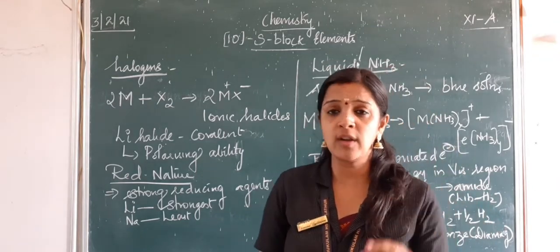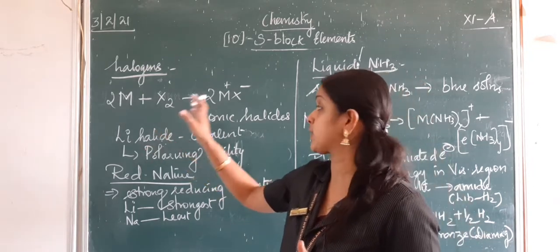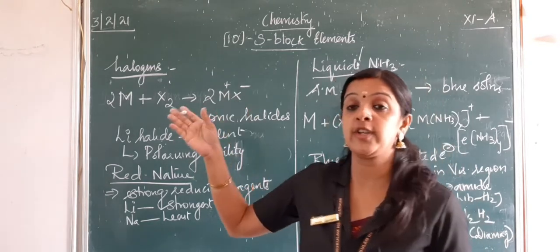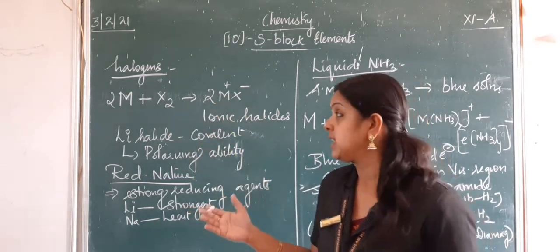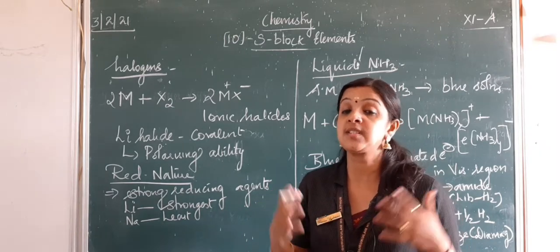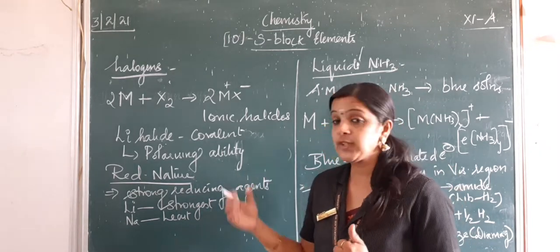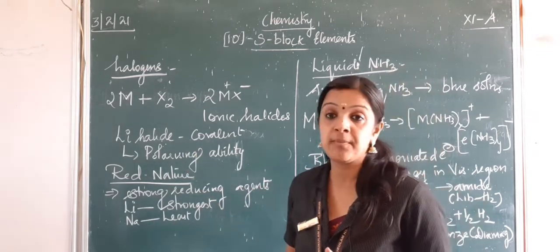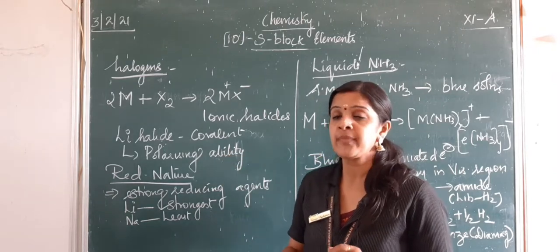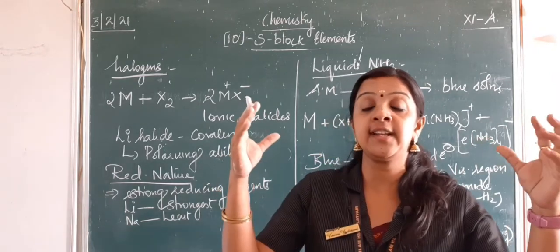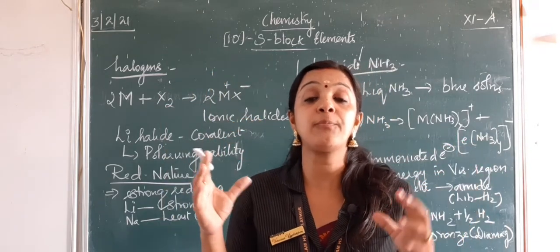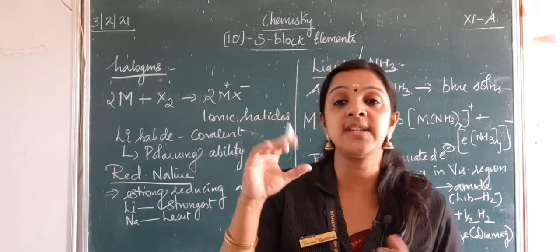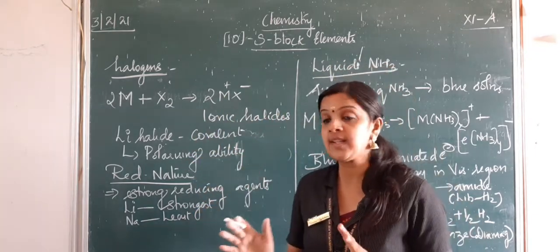Alkali metals react vigorously with halogens to form the corresponding ionic halides. Lithium forms lithium chloride, sodium forms sodium chloride, potassium forms potassium chloride. So their reactivity towards halogens is very, very strong. All the halides are ionic in nature except lithium halide, which is covalent in nature. Because of its small size and the larger anion size, it has a very good polarizing capacity. So the anionic cloud completely covers the lithium ion, and it becomes covalent in nature.